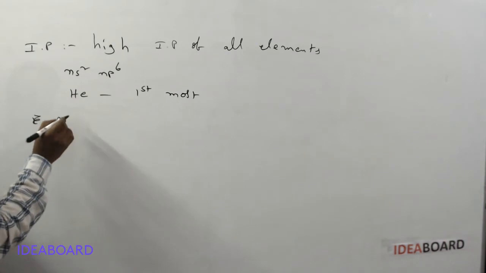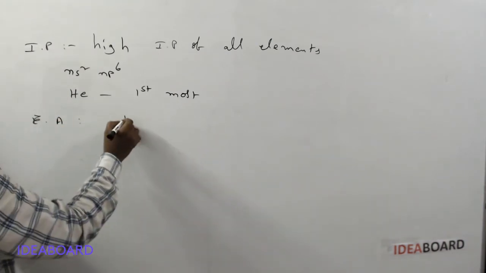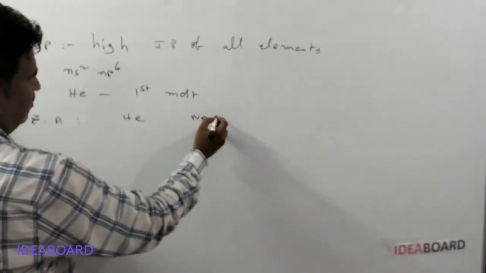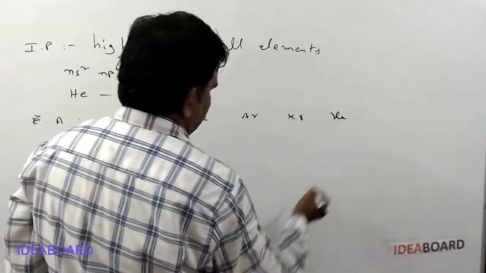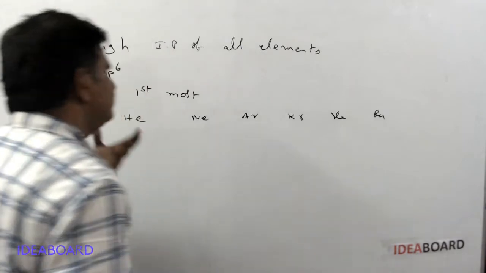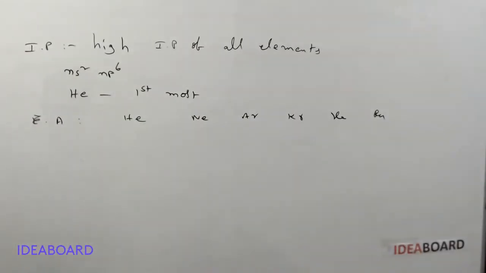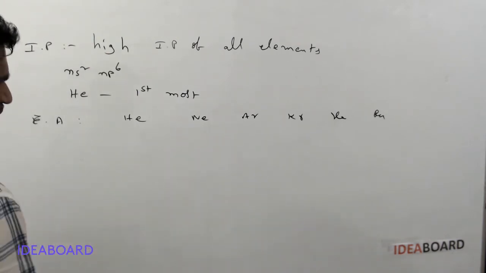And next, electron affinity values. Here helium, neon, argon, krypton, xenon, radon. These elements have very low electron gain enthalpy or electron affinity, or we can say positive electron gain enthalpy values.